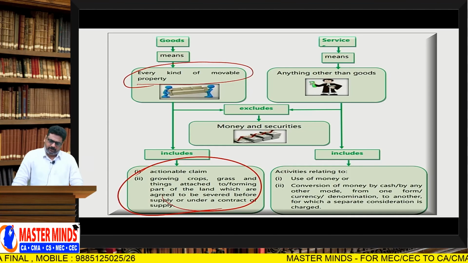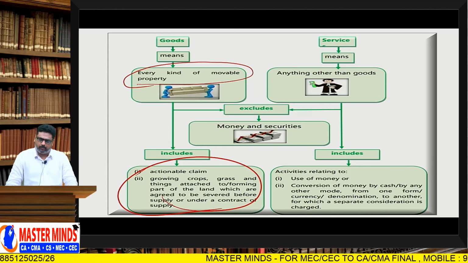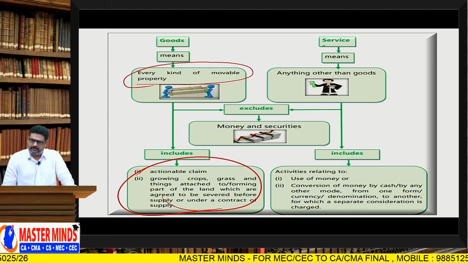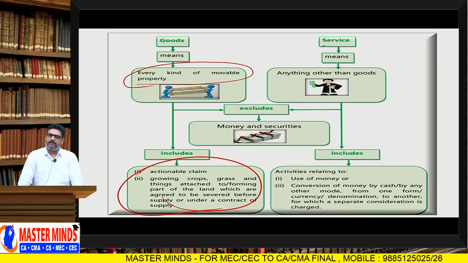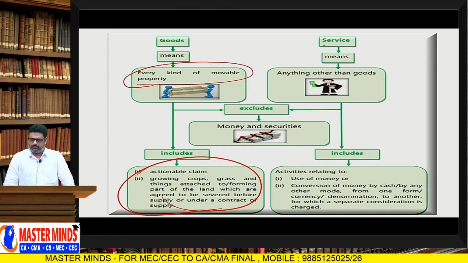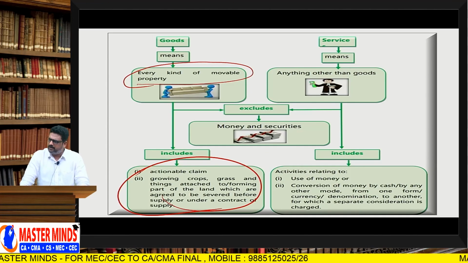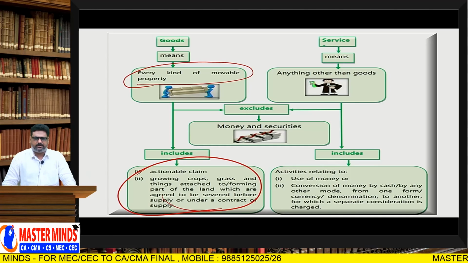Movable property means if the item can be shifted from one place to another place in the same condition, it is movable. If it requires dismantling and re-erection, it is immovable, and it includes actionable claim. The claim on which we can take legal action even though there is no security is called actionable claim. But only betting, gambling and lotteries are liable to GST.